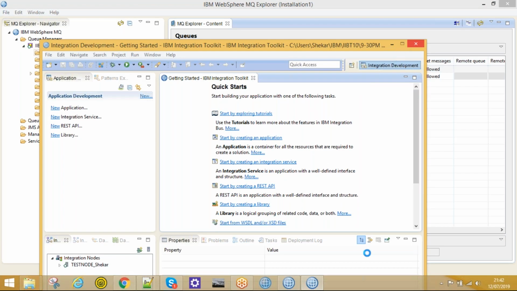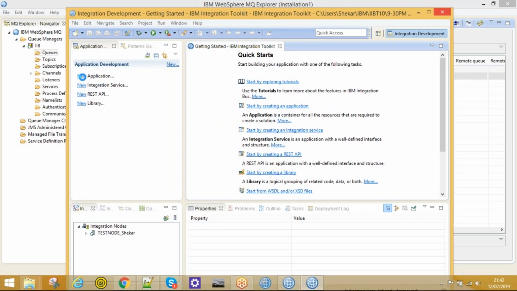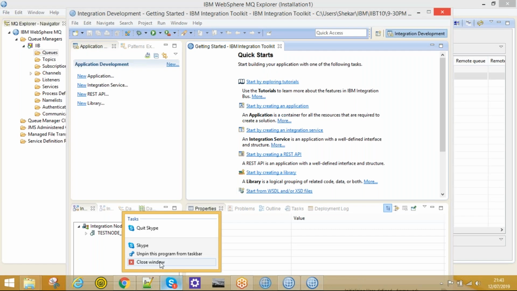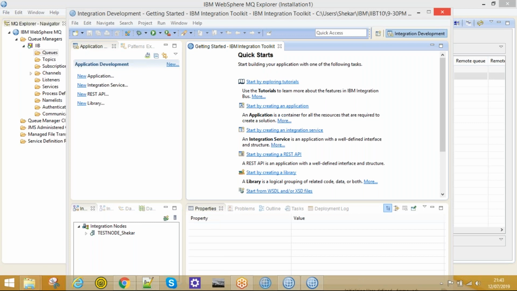It's not maximizing. I think it's very slow. Let me create one. It's not responding actually. Just wait a little minute. Open all applications. It's still taking a little more time.